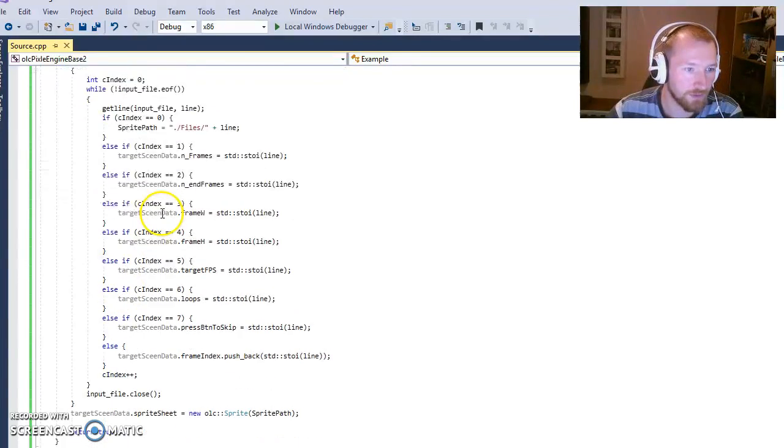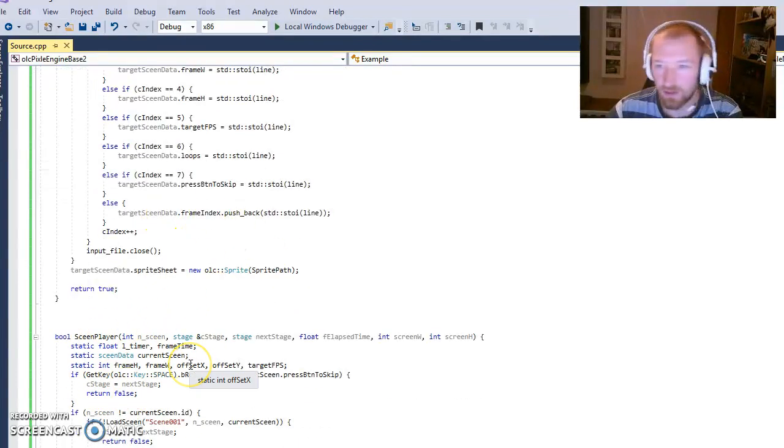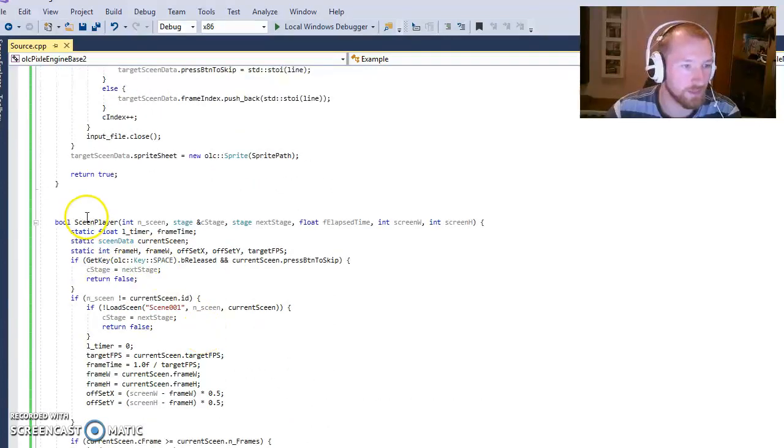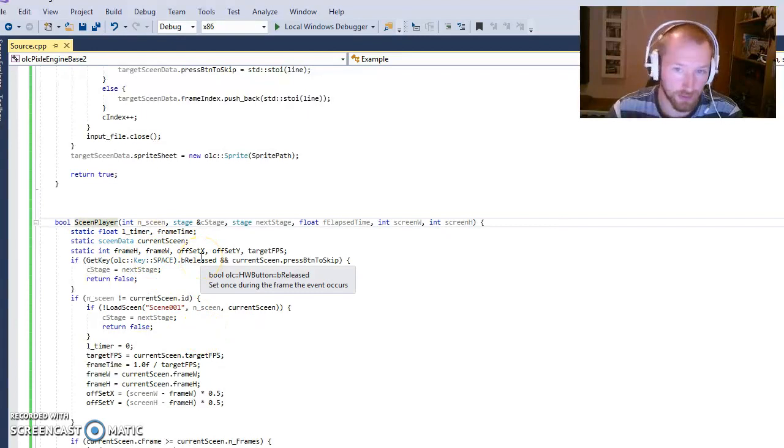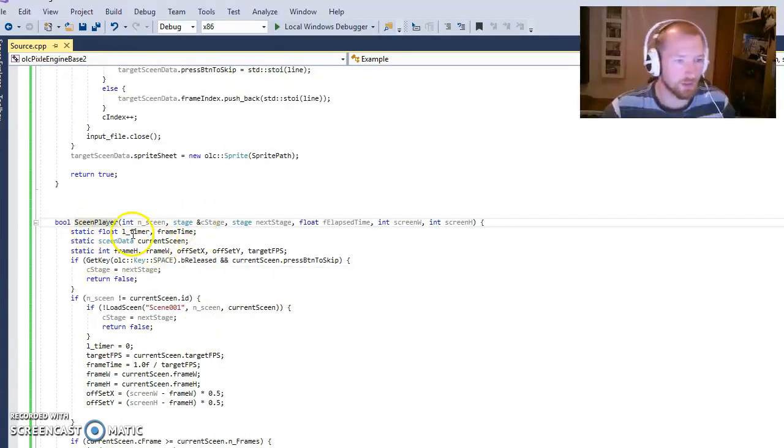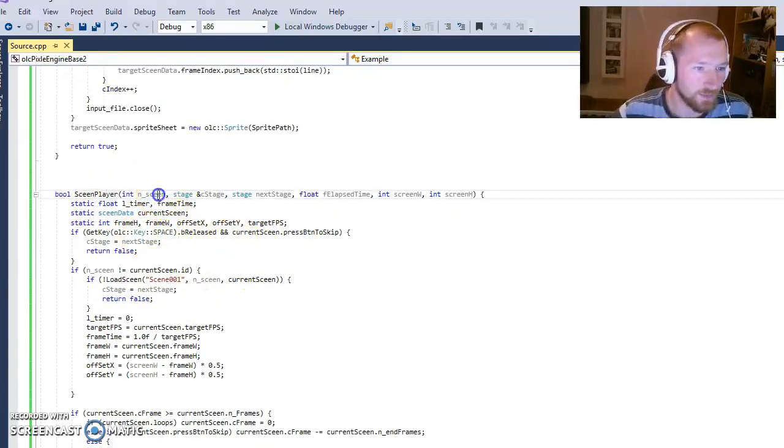If we have returned false up here, we will get an error later that is propagated down through the system. Now the actual scene player, which also handles loading the scene if it's not already loaded, is here. Now we need to have an integer. This is actually our scene's ID. What scene are we currently running?